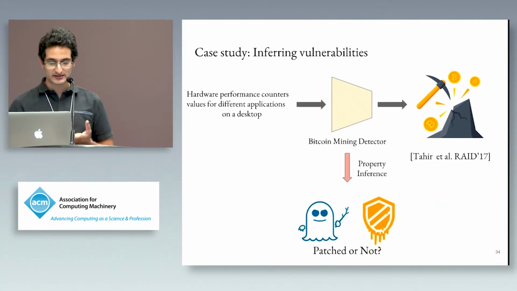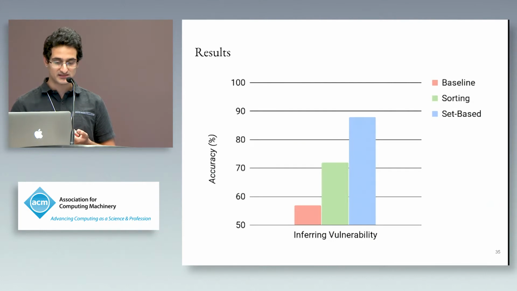And let's look at the results. You see that clearly this is a tougher problem. So the set base doesn't go to as high accuracy values as it did before, but it still is pretty high, and you can still see the trend. Sorting does better than baseline, and set base does better than sorting. And set base reaches almost close to 90%. I think it was 87%.